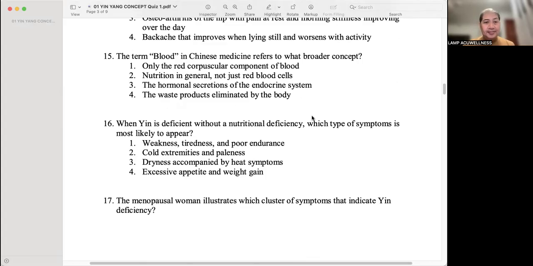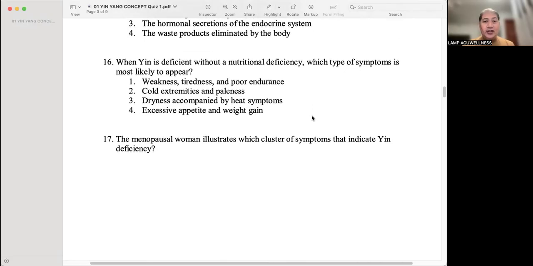Number two, nutrition in general, not just red blood cells. When yin is deficient without nutritional deficiency, which type of symptoms is most likely to appear? Number three, that's dryness accompanied by heat symptoms.